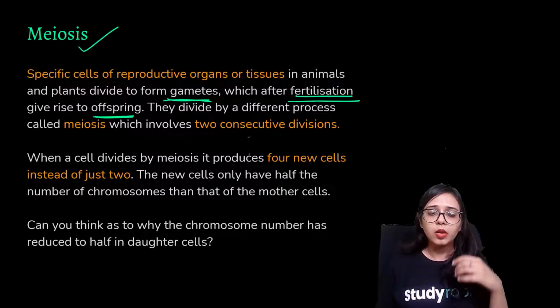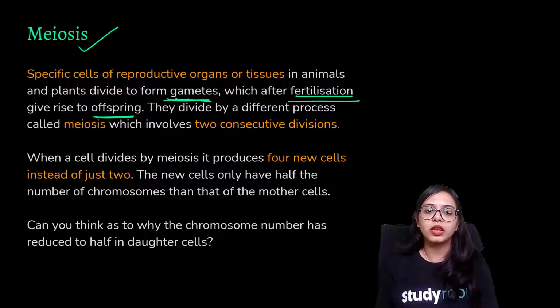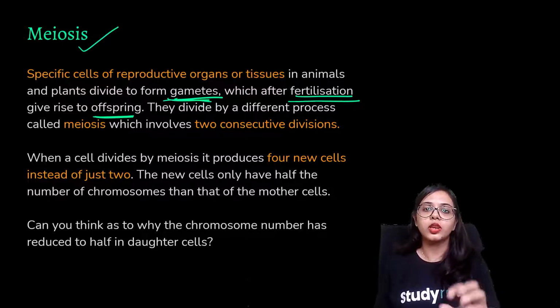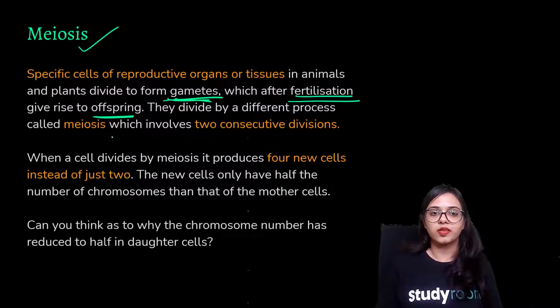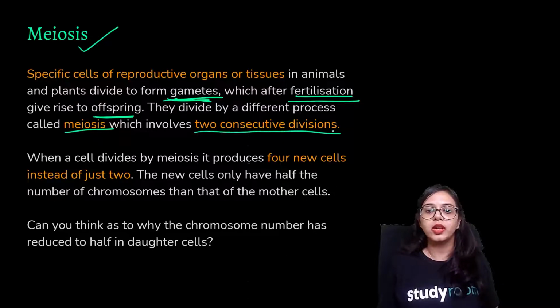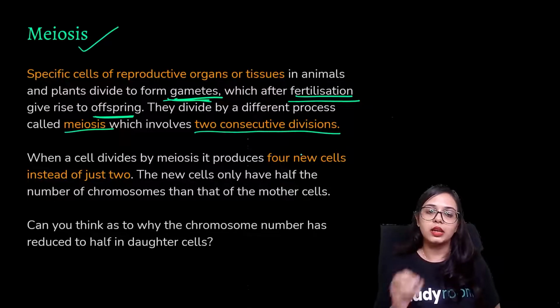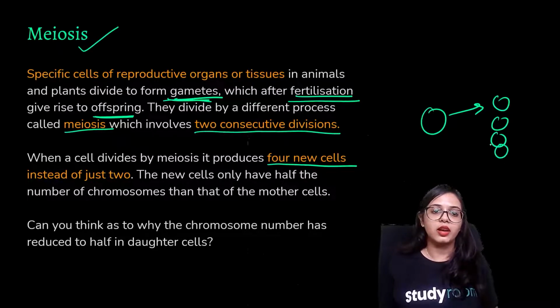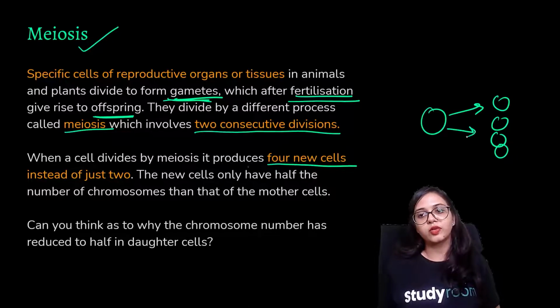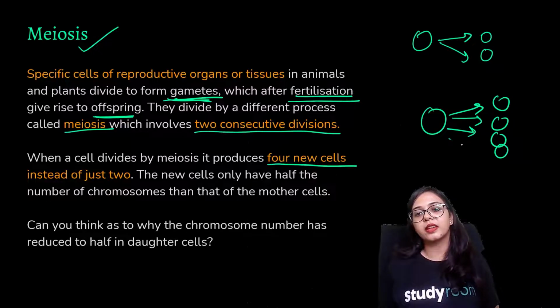All right, the process by which the gametes, those specific reproductive cells in the reproductive organs, are produced is called meiosis, and it involves two consecutive divisions. The difference here is that in meiosis, the number of chromosomes is halved. So when a cell divides by meiosis, it produces 4 new cells. So one cell produces 4 new cells, instead of just 2. Mitosis had one cell giving rise to 2, but in meiosis, one cell gives rise to 4.